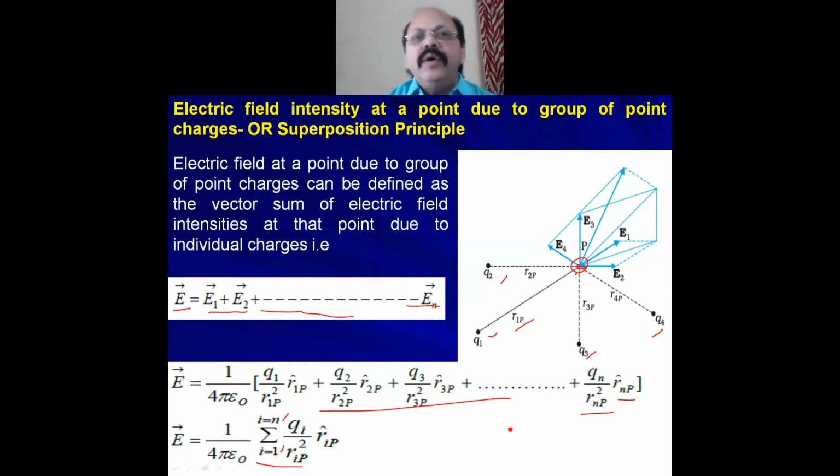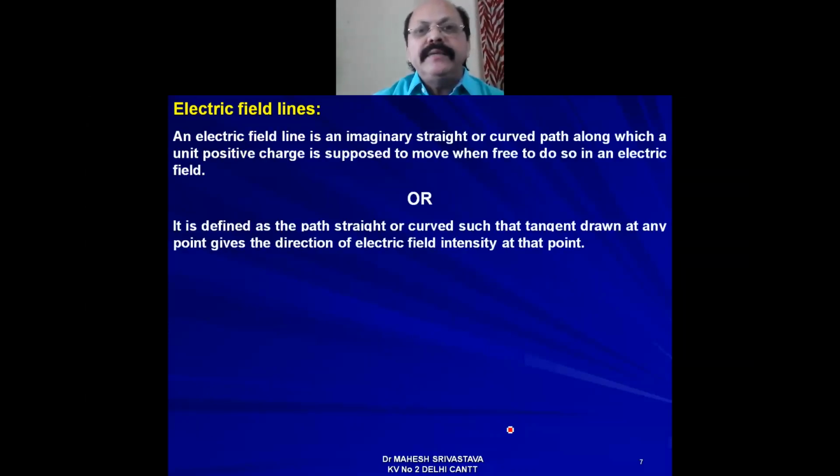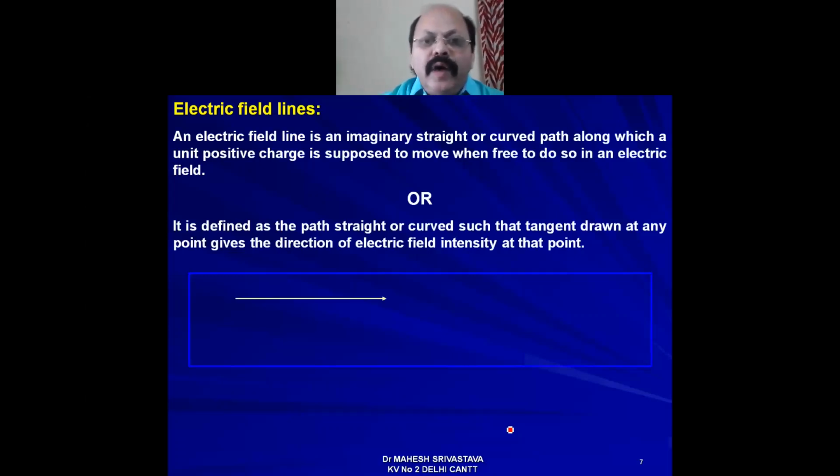So this is about the electric field intensity at a point due to a group of point charges, or this is called the superposition principle. Now another topic is electric field lines. You understand the meaning of electric field lines in such a way